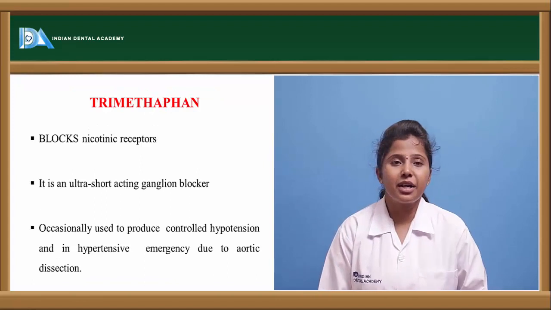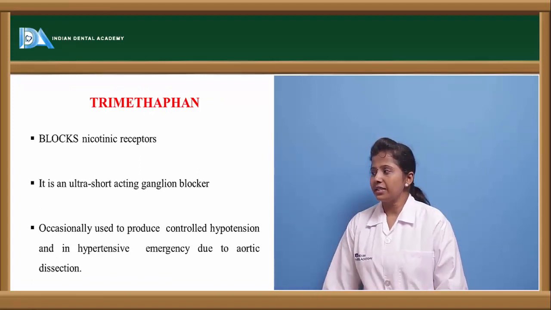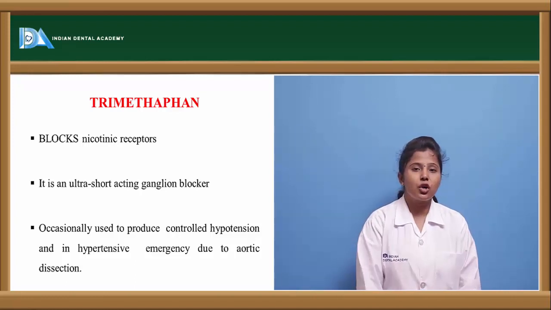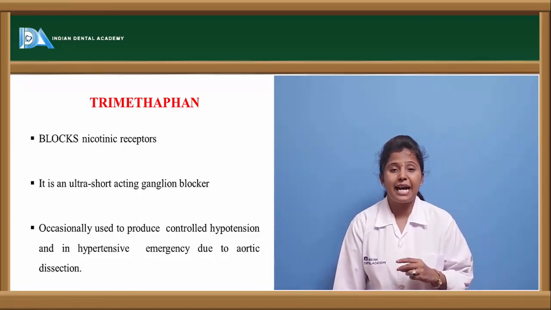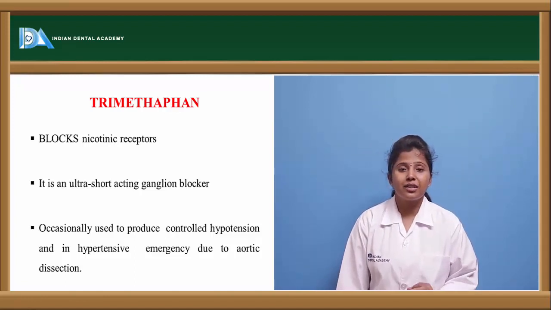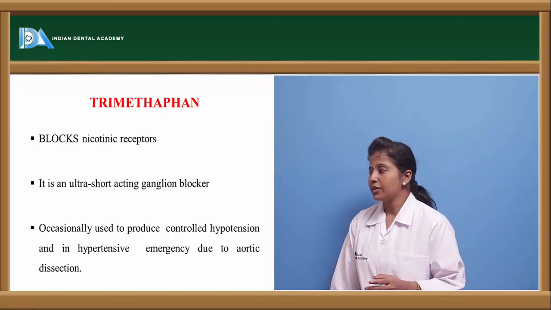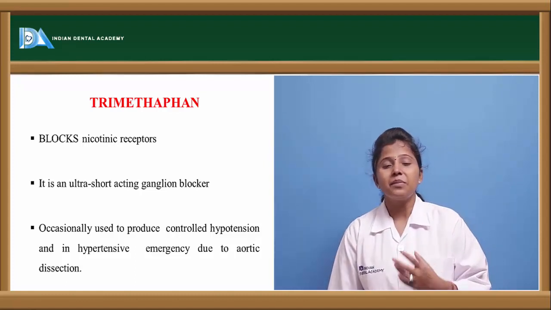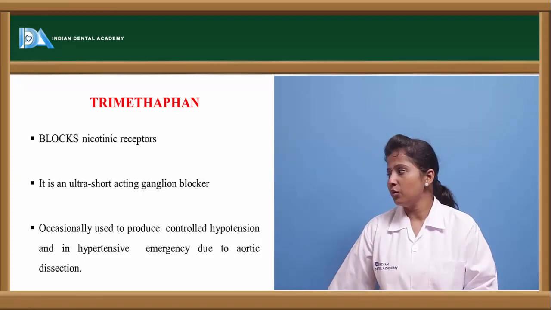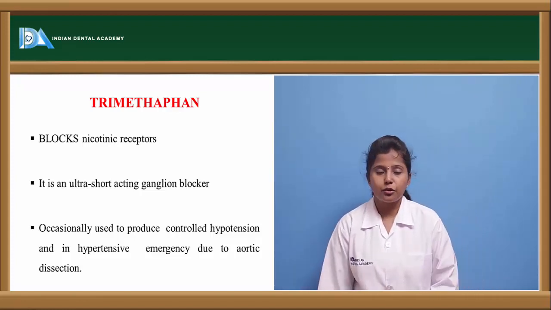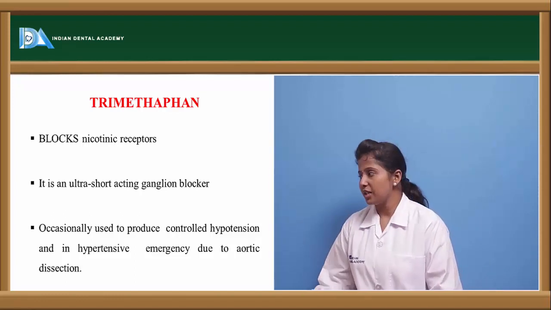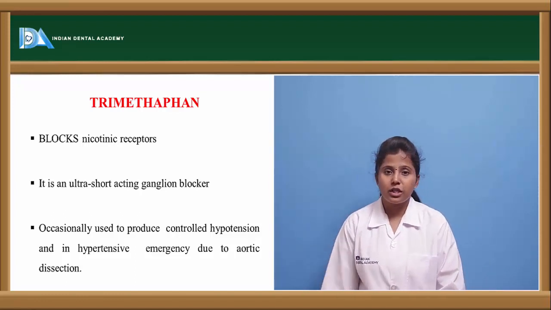The other drug is trimethaphan. Trimethaphan blocks the nicotinic receptors, and it is an ultra short acting ganglionic blocker because its duration of action is very short, only a few minutes. That is the reason it is an ultra short acting drug. It is occasionally used in hypotension conditions to control blood pressure, and in hypertensive emergency conditions this drug is used clinically.